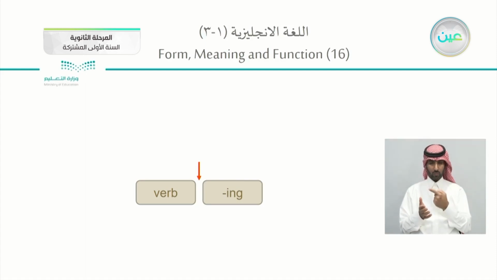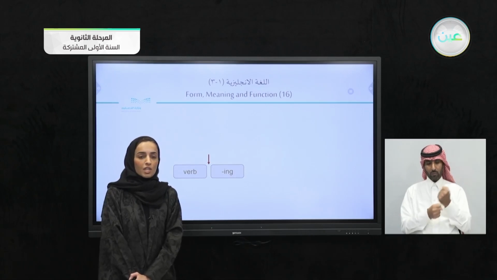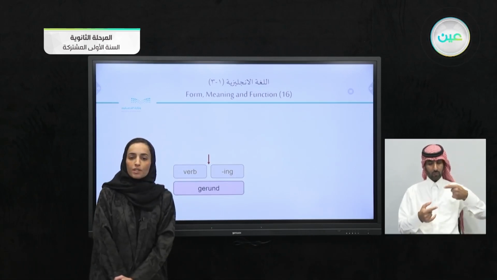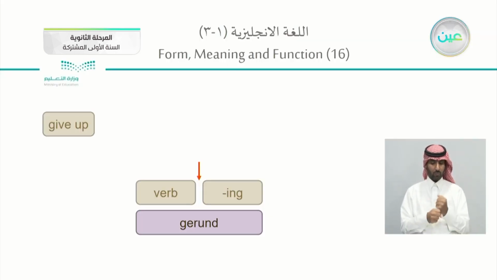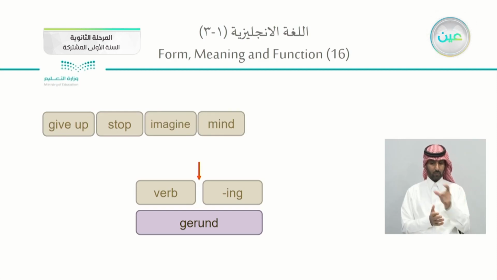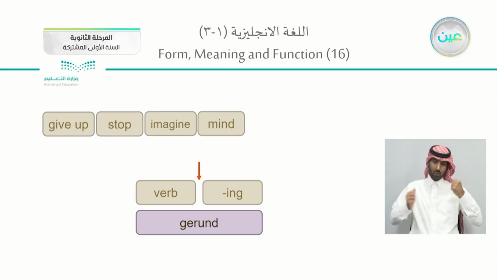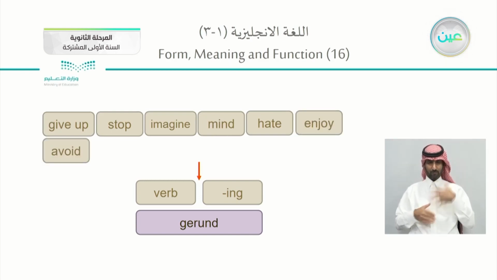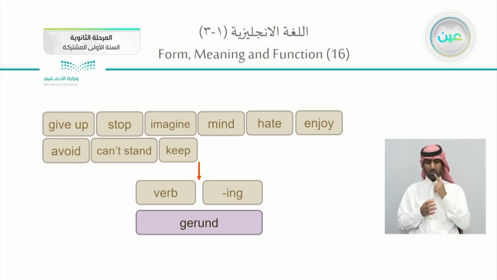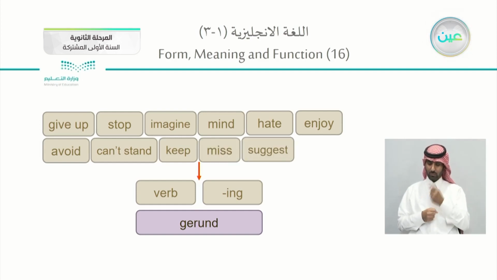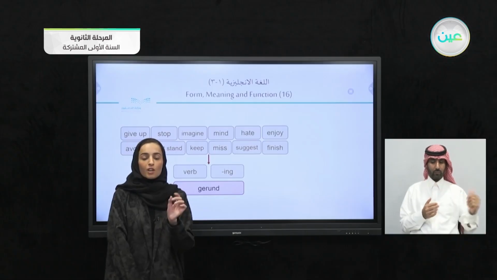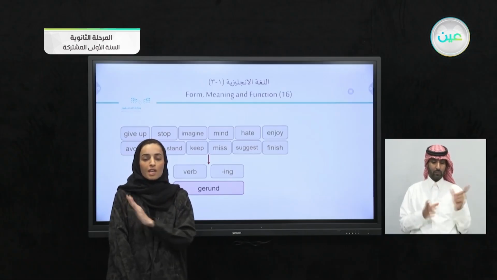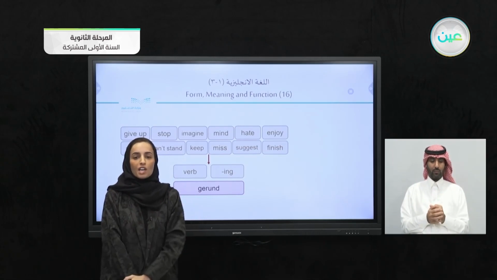Speaking about a verb plus ing, if you still remember, verb plus ing means the gerund, doing. If we have any of these verbs: give up, stop, imagine, mind, hate, enjoy, avoid, can't stand, keep, miss, suggest, or finish, whatever the tense of it, they will be followed by a gerund.